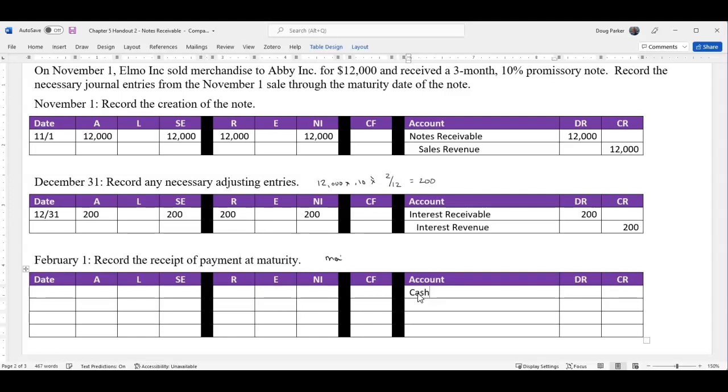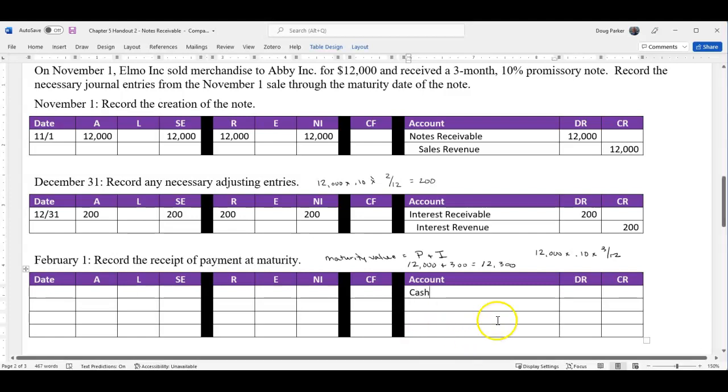The maturity value of a note equals the principal of the note plus the total interest. Now, we know the principal of this note is $12,000. What we don't know is the total interest because we haven't calculated it yet. So to find total interest, we would take $12,000 times 10% times 3/12 because that's the total amount of interest. And that would be $300 because remember we said it's $100 per month. So our maturity value is $12,300.